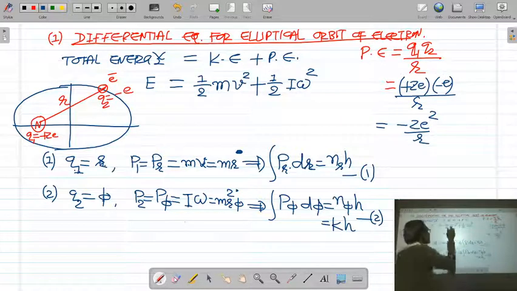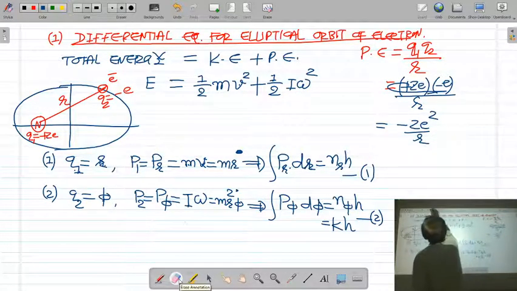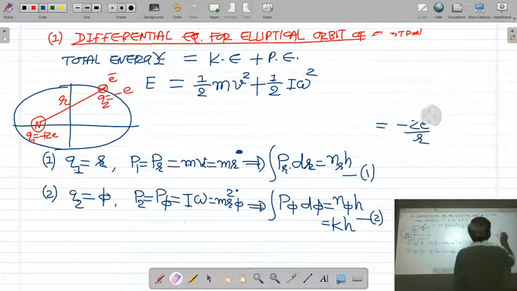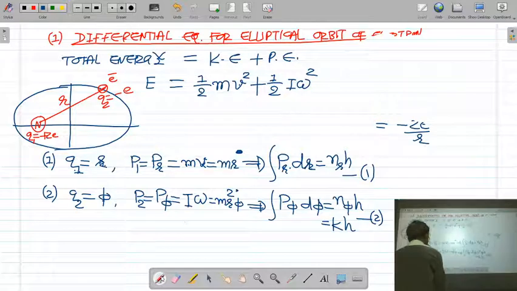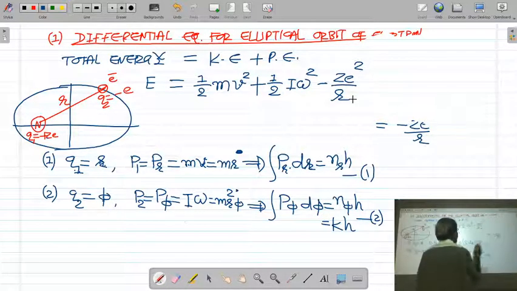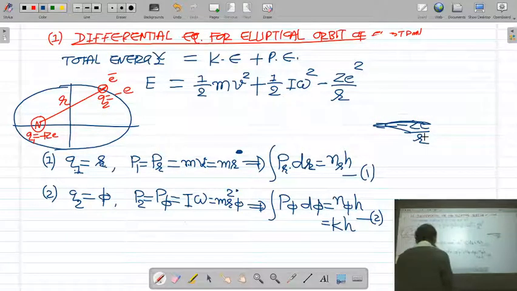Let us put this value here. So the potential energy is minus Z e square upon r.